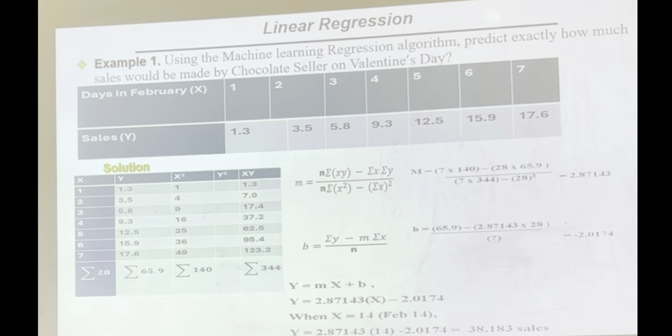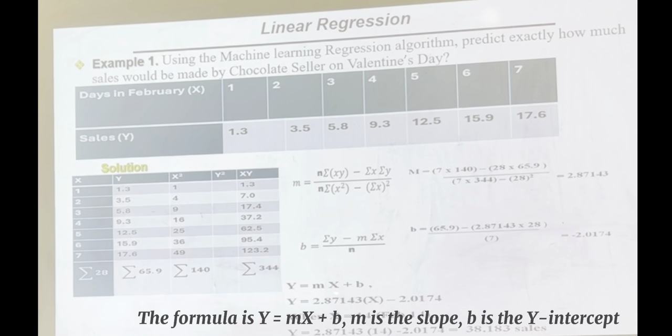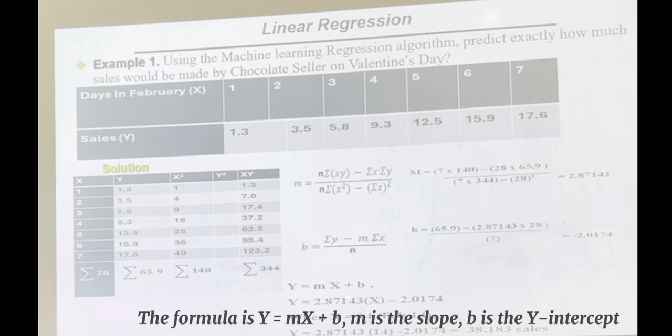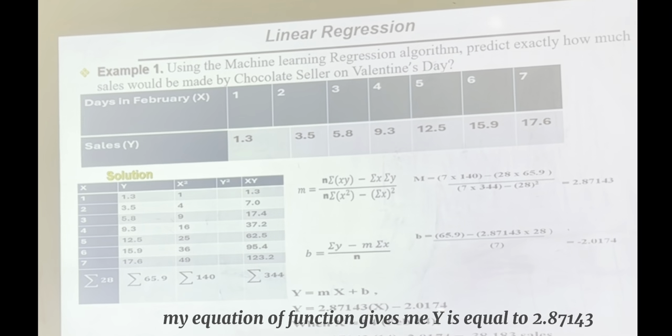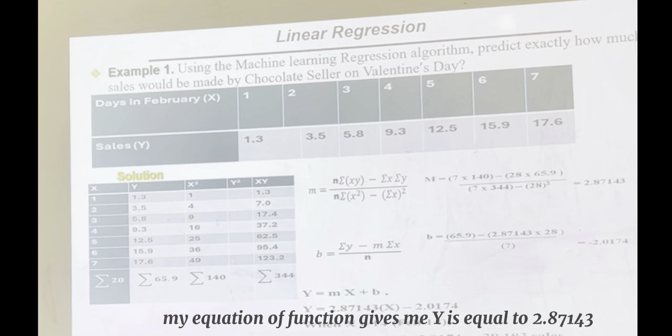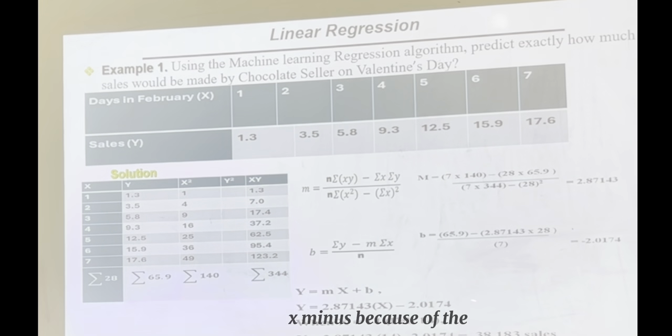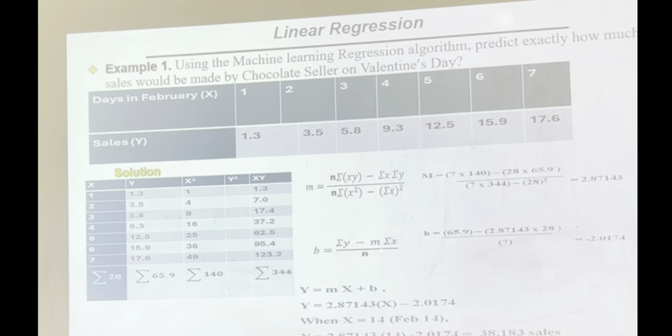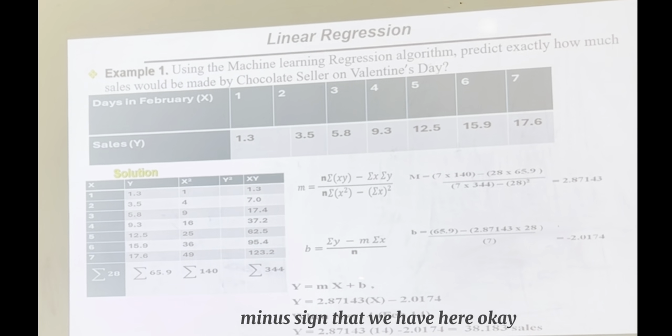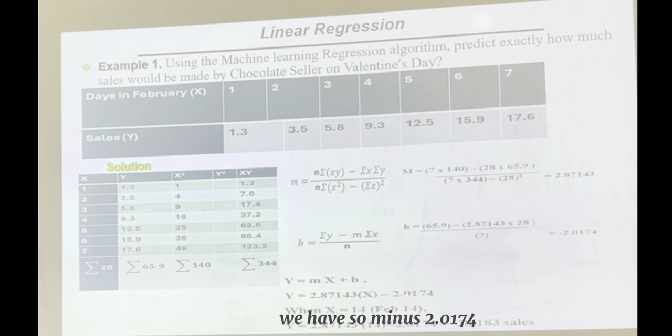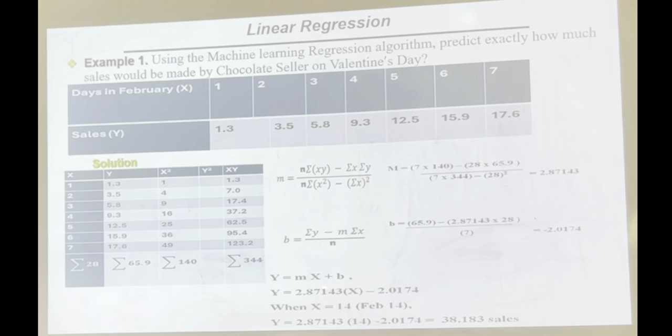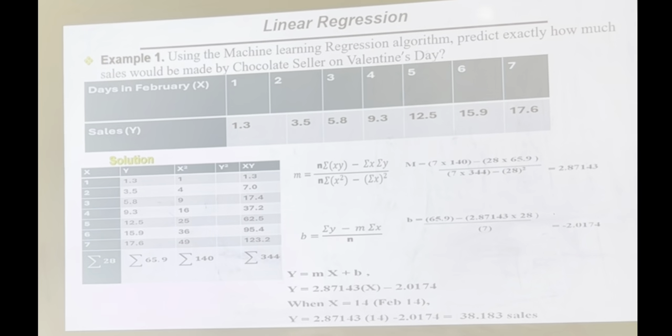So the formula is y is equal to mx plus b, m being the slope, b is the y-intercept. Okay, so now I have my equation of function: y is equal to 2.87143x minus, because of the minus sign we have here, so minus 2.0174. This becomes my equation of function, which I have to use to calculate the variables.